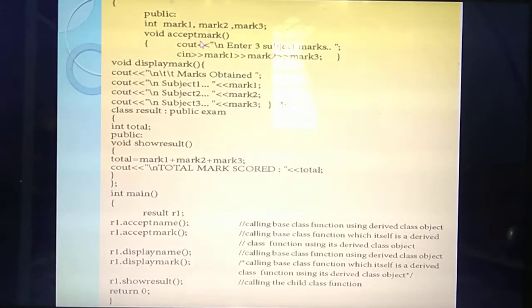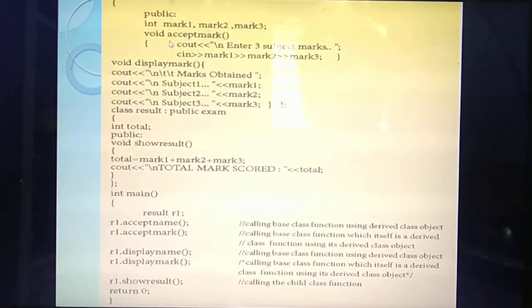Okay. And also inside the class you are going to display the mark. So in the base class you declared the name and roll number of the student. In this new class you are going to display the mark of the student. Okay, listen. So if you need to give input, which function do you need to give? Accept. So I am giving the function called void accept mark. Okay. So how many marks are you going to enter? 3. So in the cout I am giving the 3 subject marks. So what marks are given in the variable? Mark 1, mark 2 and mark 3.